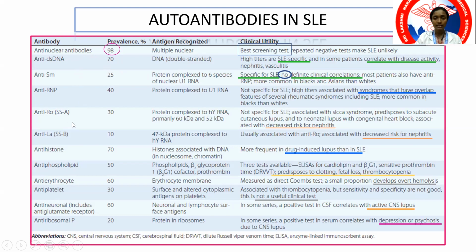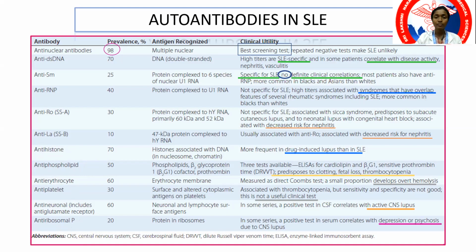Then you have anti-Ro or SSA antibodies, which are associated with neonatal lupus with congenital heart block, and a lesser likelihood of developing nephritis, similar to anti-La or anti-SSB antibodies. Then you have antihistones associated with drug-induced lupus. Then remember antiphospholipid associated with the antiphospholipid syndrome. Three important antibodies that are usually tested: cardiolipin, beta-2 glycoprotein, and DRVVT. Then less important anti-erythrocyte and antiplatelet. Then remember neuronal antibody as well as ribosomal P antibodies pointing to CNS lupus.